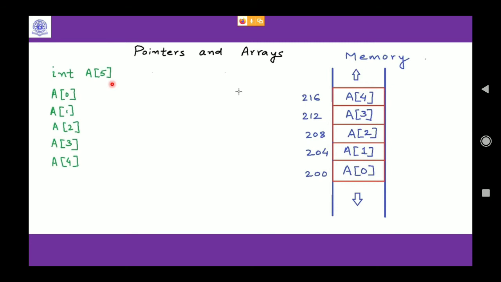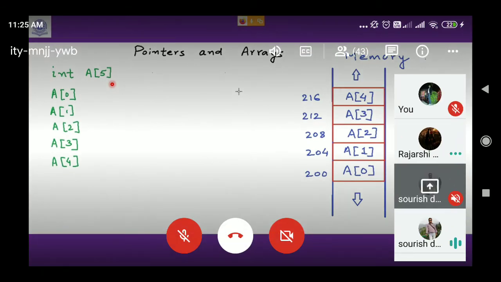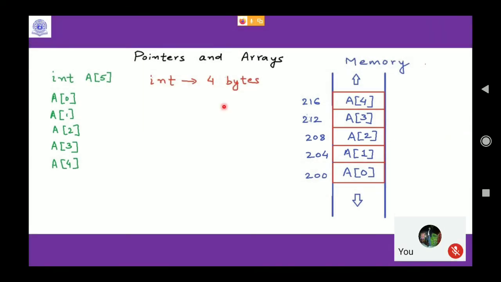20 bytes. How? Because each integer is 4 bytes and it has 5 elements. So 5 into 4 bytes is 20 bytes.